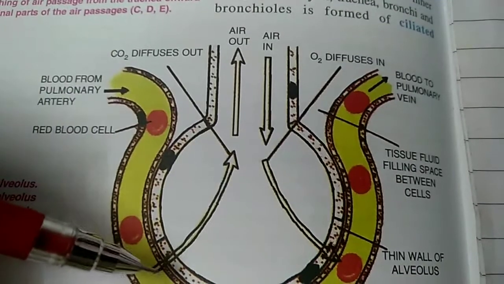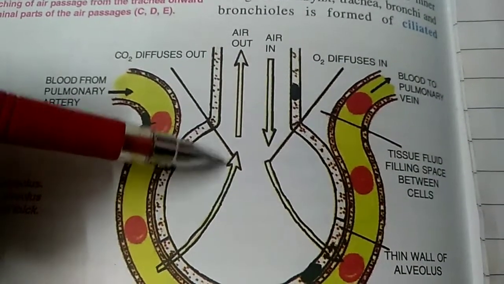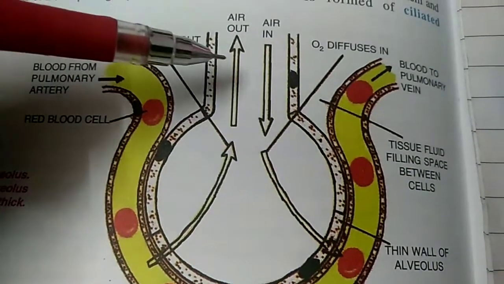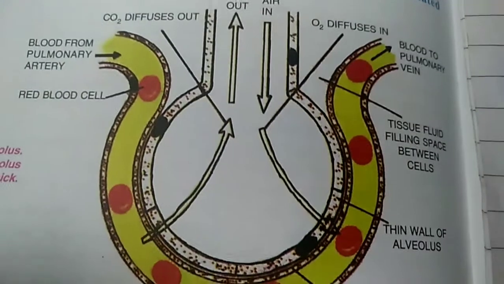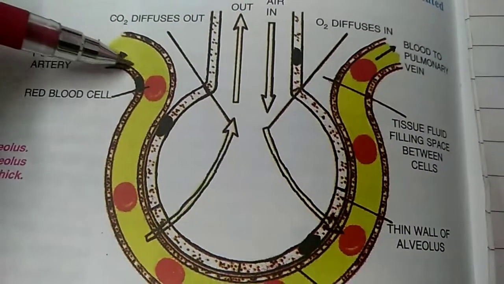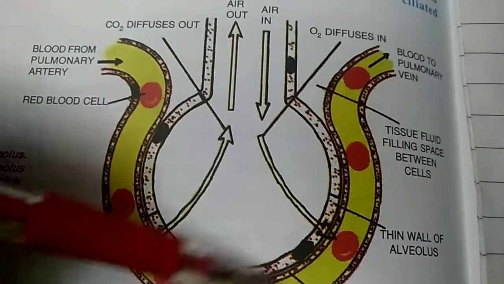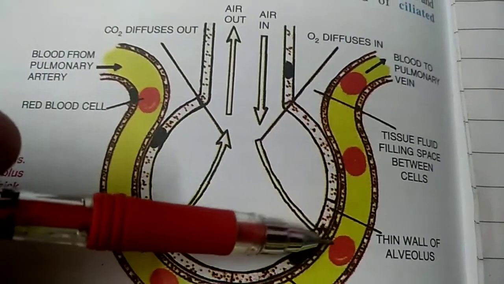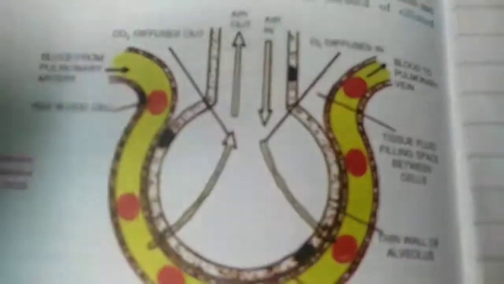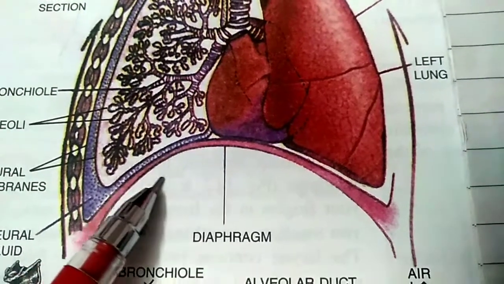At the same time, carbon dioxide and water vapor are given out from the blood, and then expelled out of the body during exhalation. Okay, now see, blood from the pulmonary artery enters, then carbon dioxide is given out, and oxygen is diffused and enters here in the blood vessel.